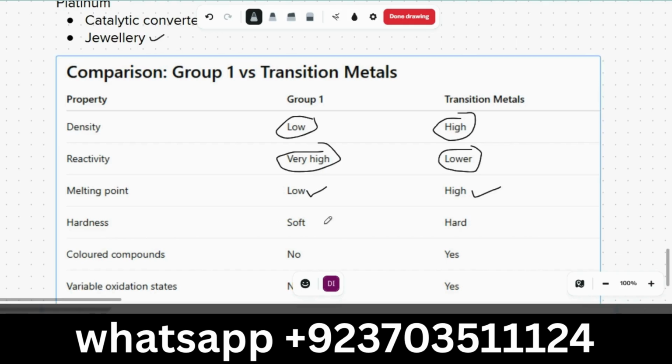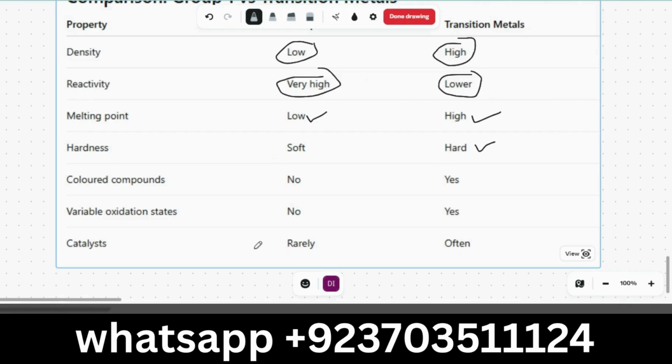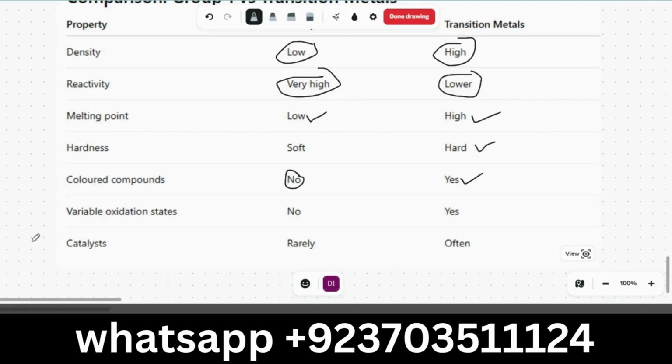Hardness: group 1 elements can be cut by a knife, okay, whereas you cannot cut iron with a simple house knife. Colored compounds: most of the group 1 compounds are colorless, whereas transition metals, yes, they form colored compounds.